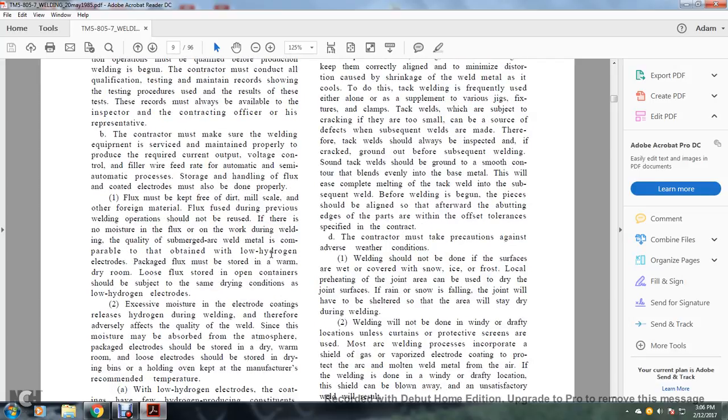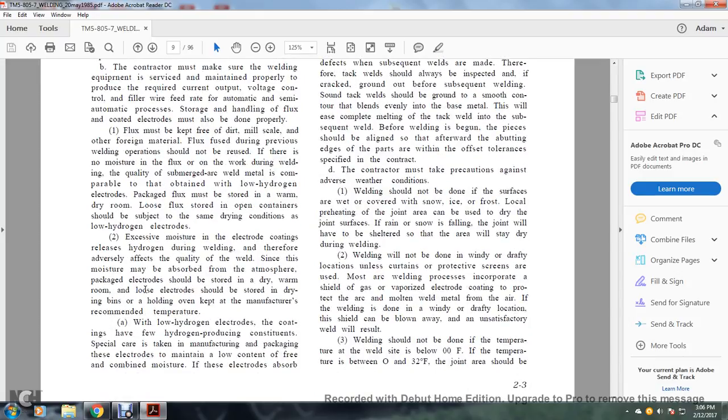1. Flux must be kept off the dirt and metal scale of the other foreign materials. Flux used during the previous welding operation should not be reused if there is any oil moisture from the flux during the welding of the quality submerged area of the welding metal, comparable to that obtained with low hydrogen electrodes. Packaged flux must be stored in a warm, dry room. Loose flux stored in open containers should be subject to the same drying conditions as the low hydrogen electrodes.